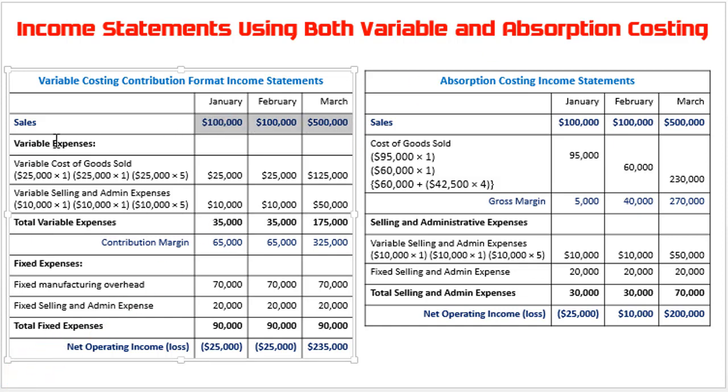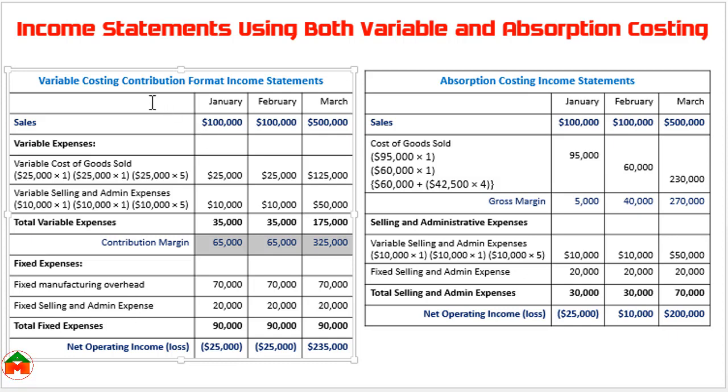If we deduct the variable expense from sales, we will get the contribution margin. This is the contribution margin, 65,000, 65,000 and 325,000. And from this contribution margin we will deduct fixed manufacturing overhead and fixed selling and administrative expense.